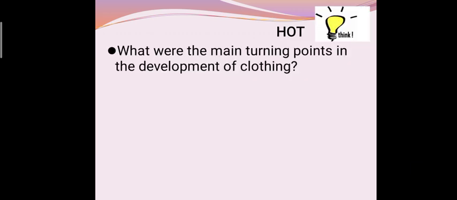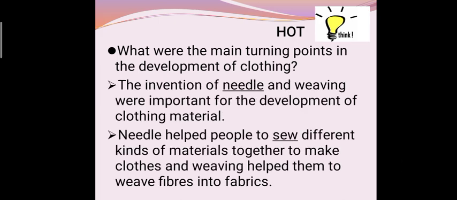Now the next question is, what were the main turning points in the development of clothing? The invention of the needle and weaving were important for the development of clothing material. Needle helped people to sew different kinds of materials together to make clothes, and weaving helped them to weave fibers into fabric. The meaning of sew is to join pieces of cloth using thread and needle.